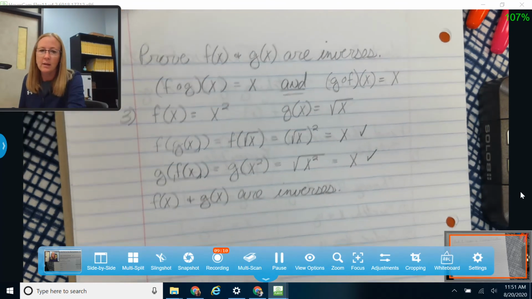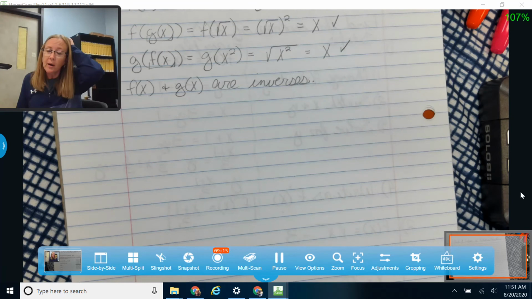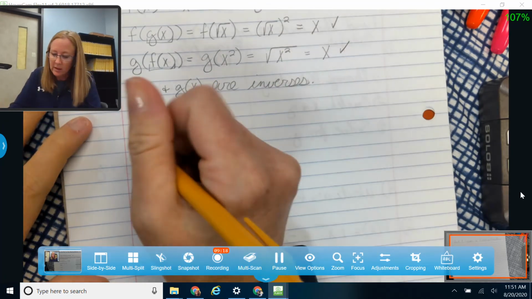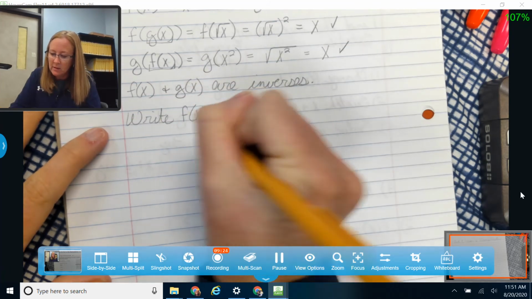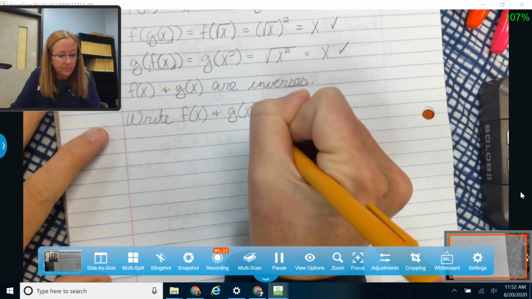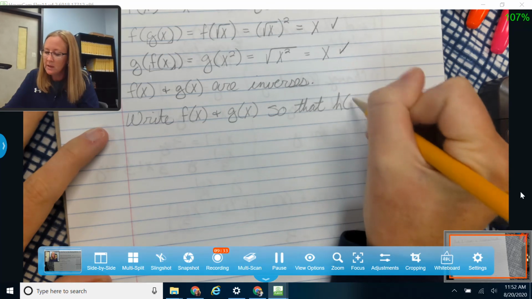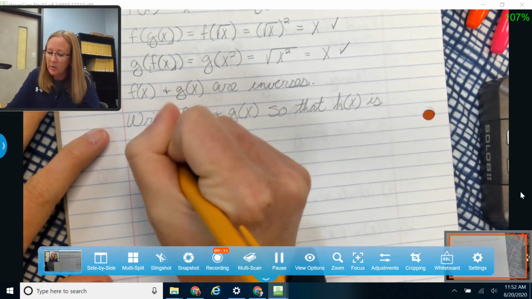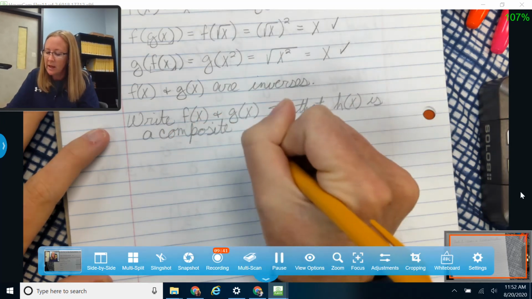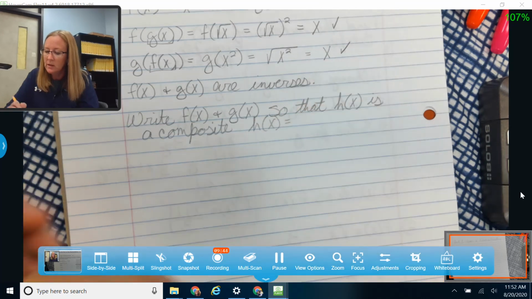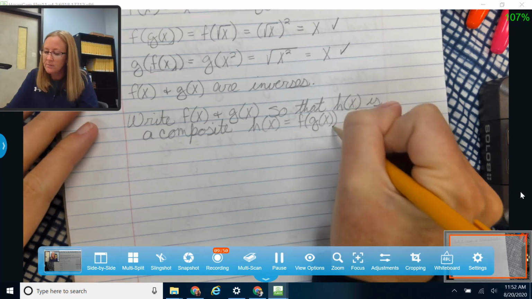Okay. The last thing that we'll do with inverses is trying to rewrite one function as a composite of two functions. Okay, so let me write that down. I'm going to write an f of x and a g of x so that my given function h of x is a composite, such that h of x is equal to f of g of x.